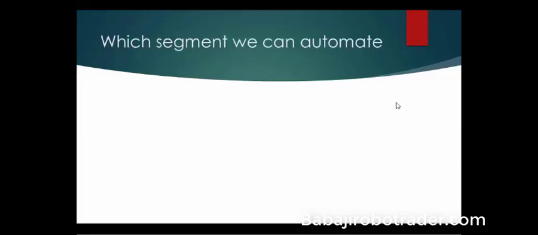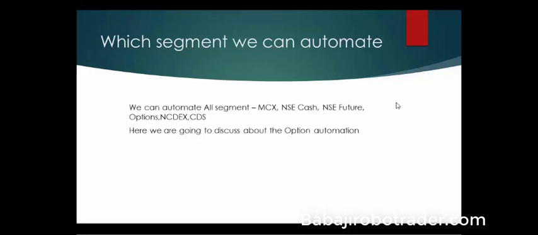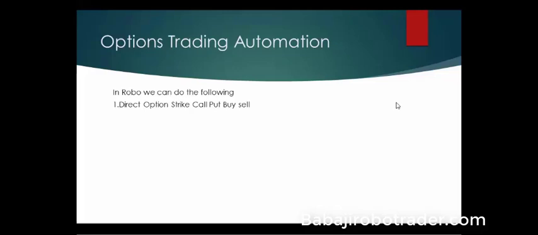Then we are going to see what segments we can automate. Currently we can automate all the segments: MCX, NSE cash, NSE futures, options, NCDEX and CDS. In this session we are going to see only option trading automation. When you are going for options, there are 2 options, the call option and the put option. Both you can buy and sell at the same time, right? So we can do direct option strikes, both call and put, buy and sell.